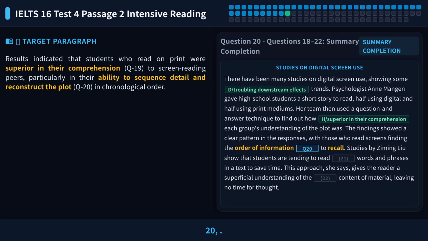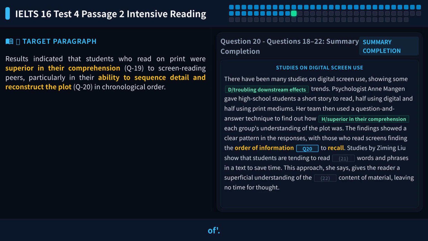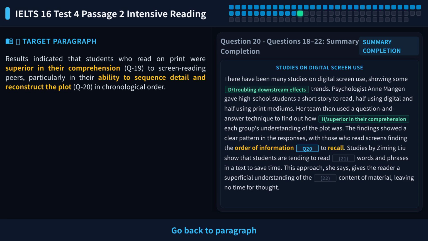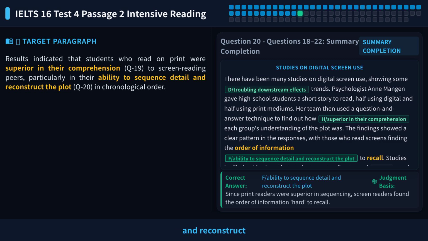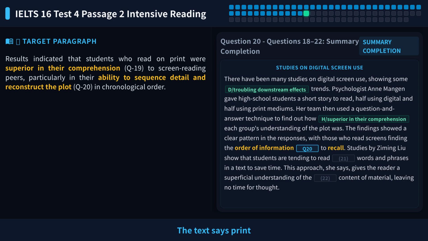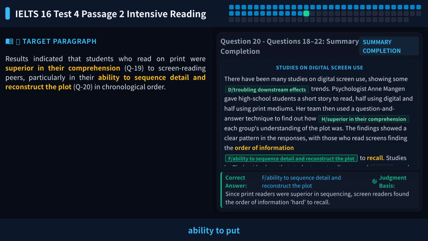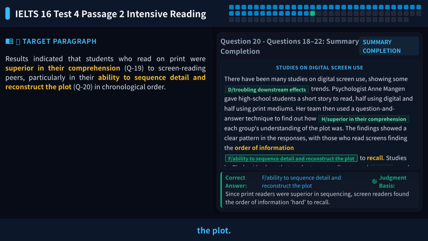Let's look at question 20. The question says screen readers find it hard to remember the order of information. Before the blank, we have "the order of". So we need a noun phrase that describes an aspect of the order. Go back to paragraph 6 and find the word "order". Look here: "ability to sequence detail and reconstruct the plot." The text says print readers are good at the ability to sequence detail, which means the ability to put details in order. The question says screen readers find order hard, so this matches. So the answer to question 20 is F/ability to sequence detail and reconstruct the plot.